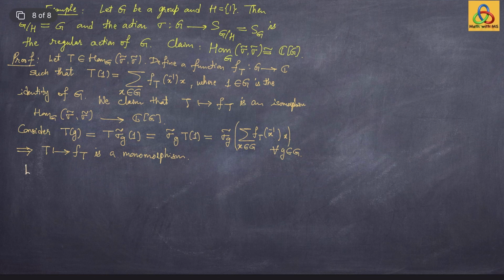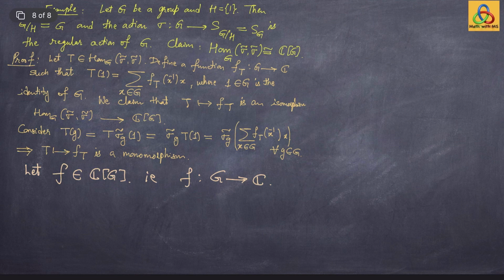Let's show that this map is an epimorphism, that is, it is surjective. So let f belong to CG, be an element of the group algebra. That is, f is a map from G to C, a complex valued map. I need to define a morphism T in Hom_G of sigma tilde using f.